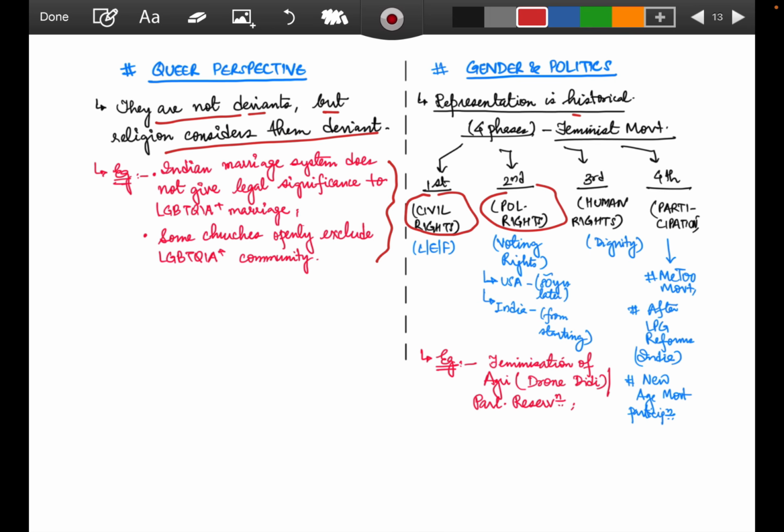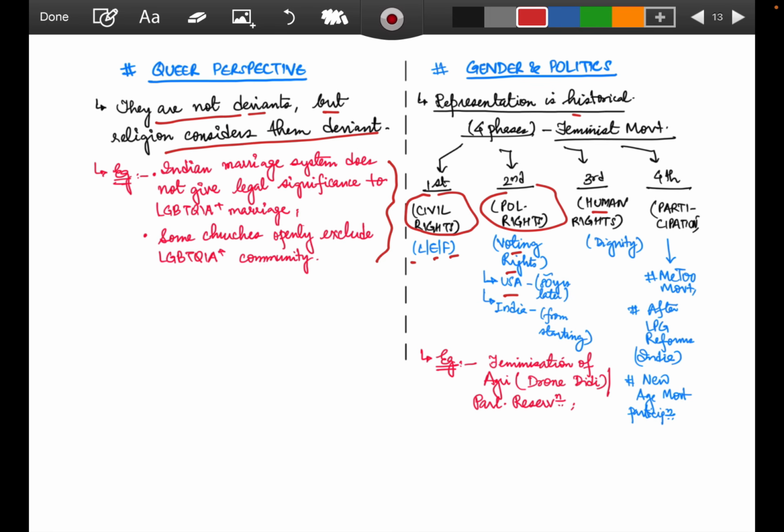The first feminist movement was LEF, liberty, equality, fraternity, where civil rights were talked of in the first phase. The second phase talks of voting rights. Second phase has the USA, where even 80 years later voting rights were not given. Second, India, where from the start women got political rights, and voting rights were available to her.